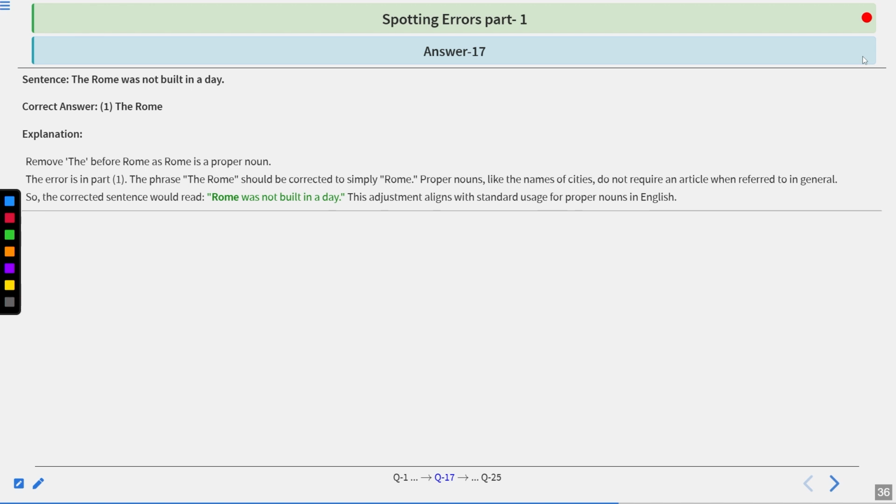So the correct sentence would read, Rome was not built in a day. This adjustment aligns with the standard usage of proper nouns in English. So in general, we do not use articles with proper nouns, as Rome is a proper noun. It is the name of a city. Likewise, you will say Delhi. You can't say the Delhi. You will only say Delhi. Let's move to the next question.